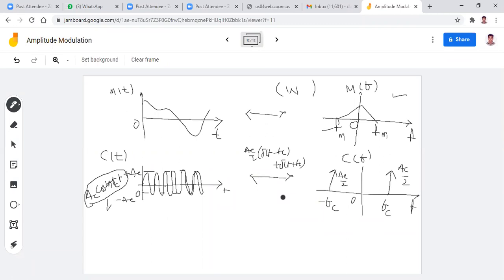Is it okay? One more point: coming to the message spectrum, this is minus fm, this is fm, and this point is f equal to 0. That's why I assume this point as M(0). What is the meaning of M(0)? The amplitude of M(f) when f equals 0, this point. Is it clear? Okay, with the message spectrum, the carrier spectrum is completed. Now I want to sketch the amplitude modulated spectrum.